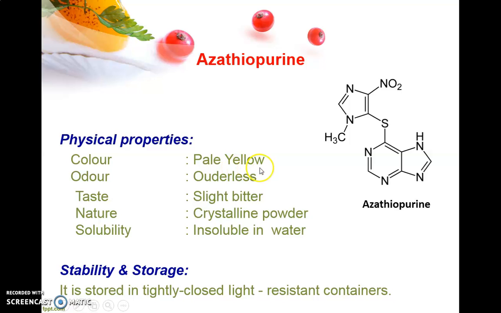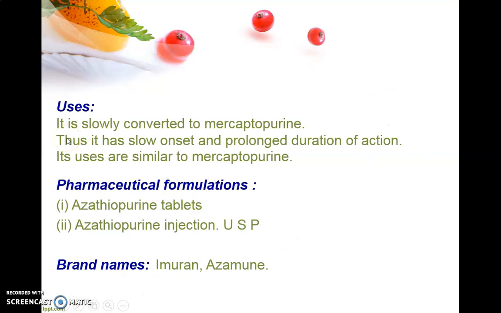As far as the physical properties are concerned, it's a pale yellow, odorless, slightly bitter crystalline powder. It is insoluble in water. As far as storage stability is concerned, it is stored in a tightly closed, light-resistant container. It is slowly converted to mercaptopurine in the body, thus it has a slow onset and prolonged duration of action. That is the advantage of using this prodrug instead of directly using mercaptopurine. It is used similarly to mercaptopurine, because it finally converts into mercaptopurine in the body itself.